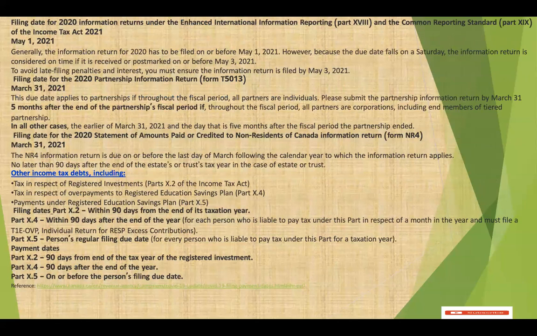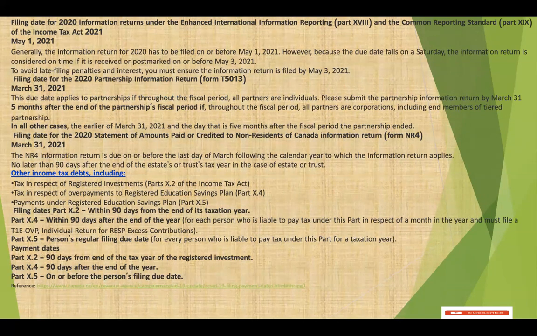The filing date for 2020 under the Enhanced International Information Reporting Part 3 and Common Reporting Standard Part XIX: generally, the information for 2020 has to be filed on or before May 1st, 2021.